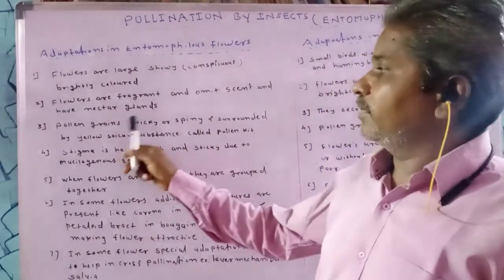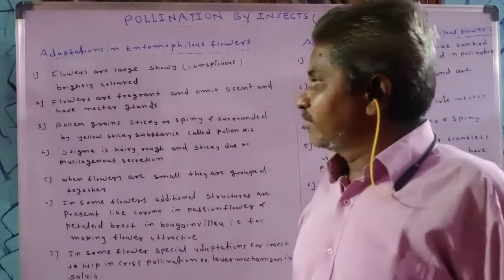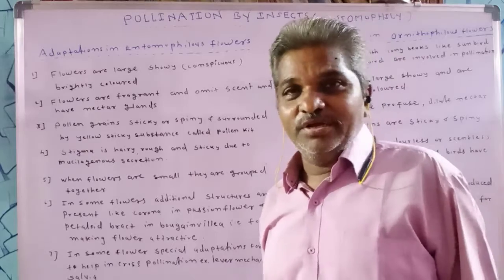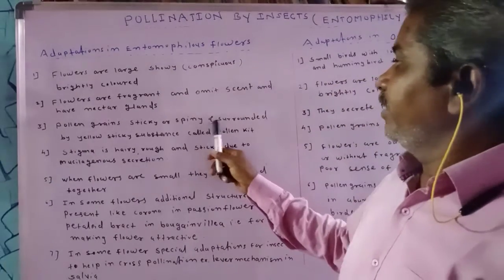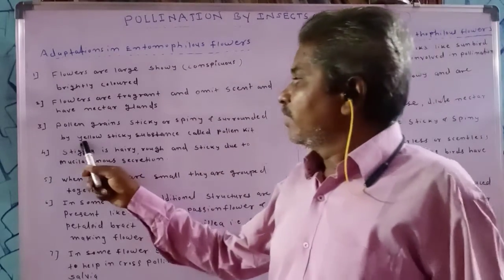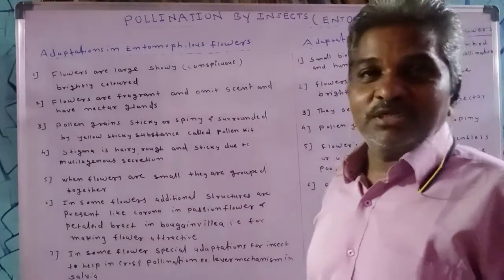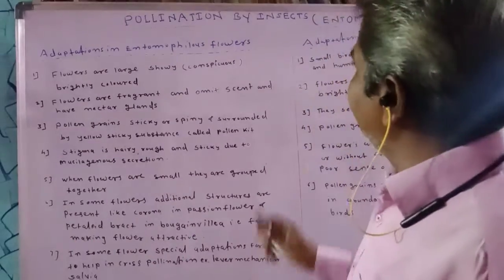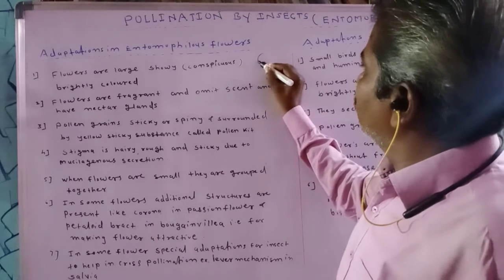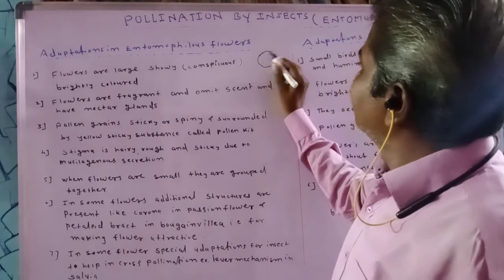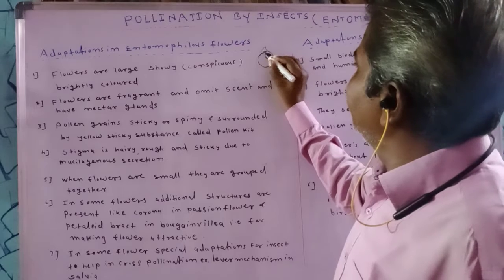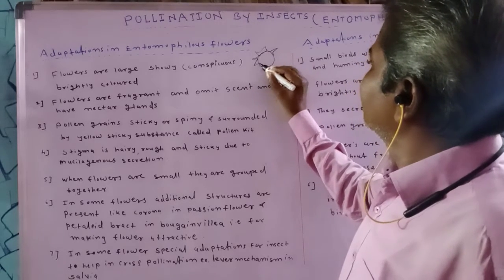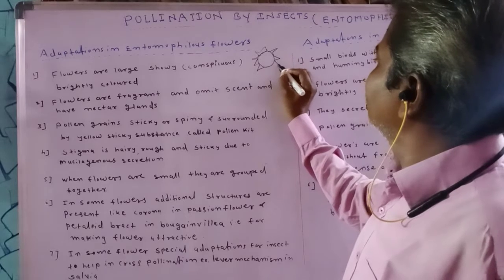One more adaptation for entomophily is that the pollen grains are sticky or spiny and surrounded by a yellow sticky substance called pollen kit. The pollen grains are ball-like, but their outer exine is spiny.